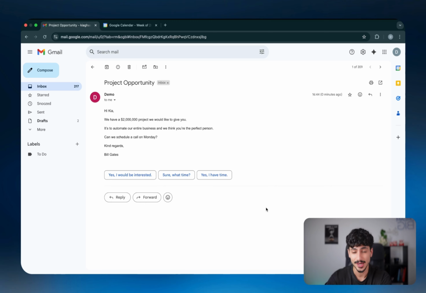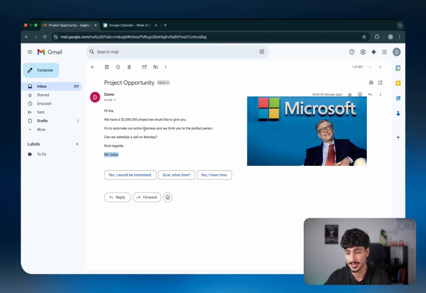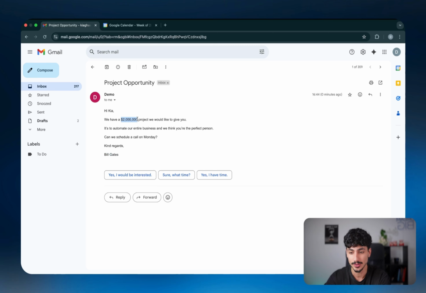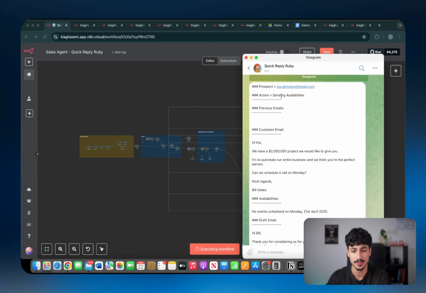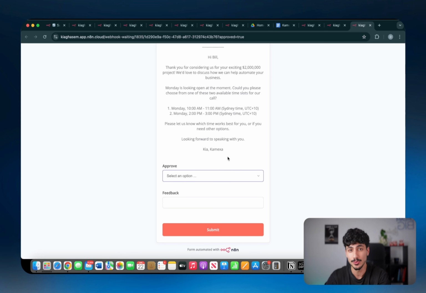So as you guys can see, I just received another sales inquiry, but this time it's from Bill Gates, and he's trying to offer me a $2 million project, and he wants to schedule a call for Monday. So obviously an email from Bill Gates for a $2 million project is probably an email that I want to respond to myself. But if I open up Quick Reply Ruby, she's requesting for us to send back availabilities to Bill Gates. But considering it's Bill Gates and it's literally a massive opportunity, I do not want to let the AI agent respond to him.